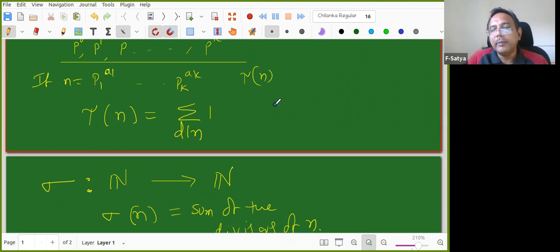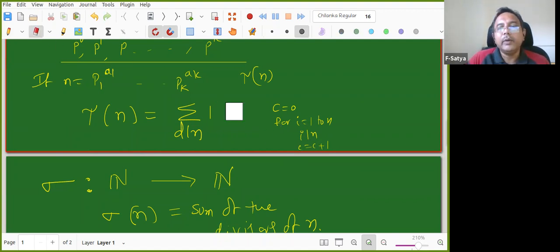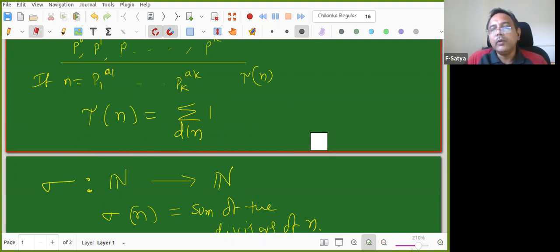You know how to write a computer program, right? C is equal to 0. I start a for loop, for i is equal to 1 to n. Whenever i divides n, I increment C: C is equal to C plus 1. Finally, I'll give that. You can write the program easily. So the tau function is that.